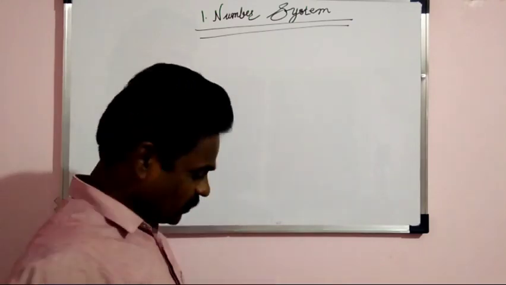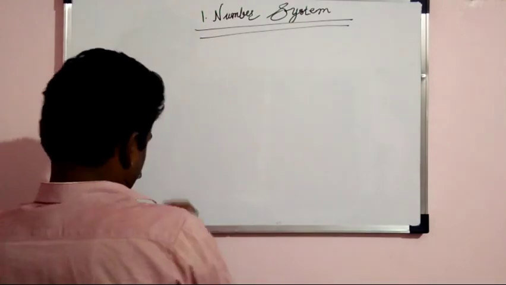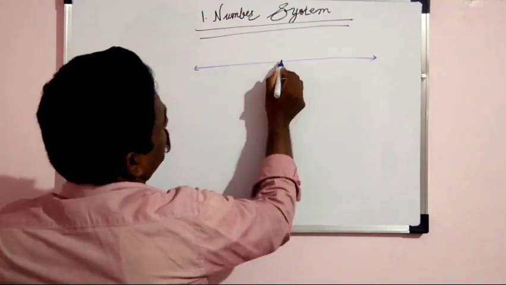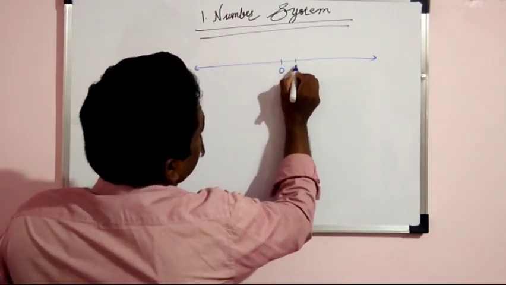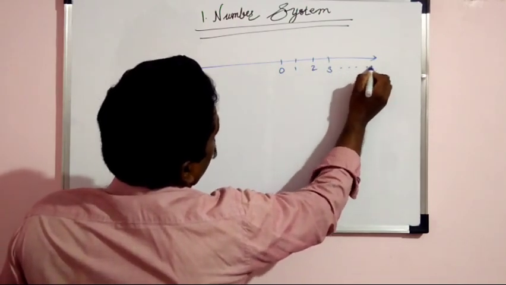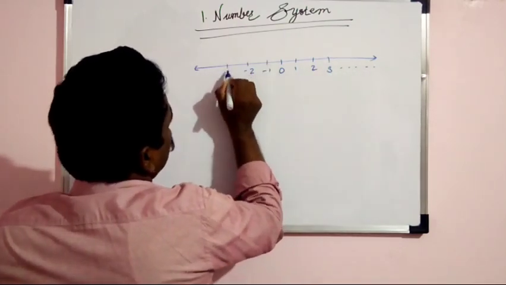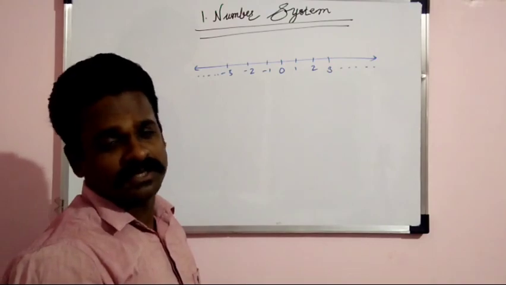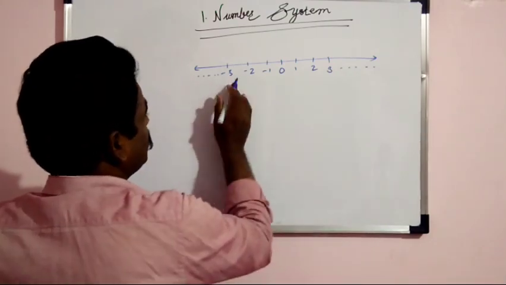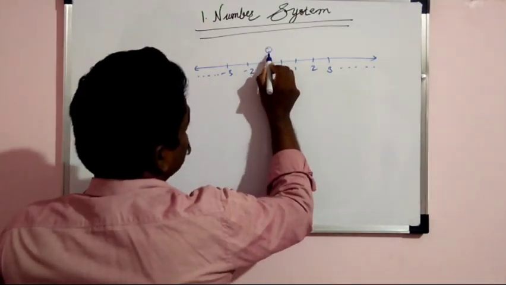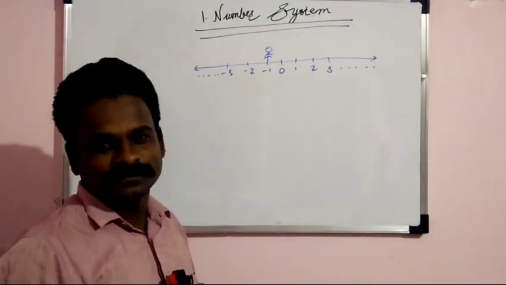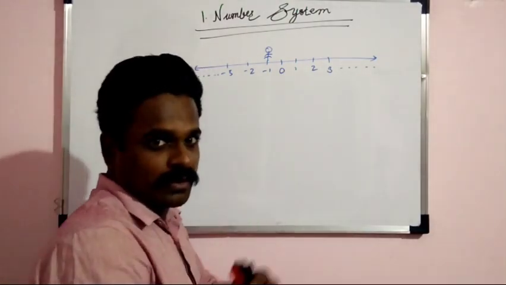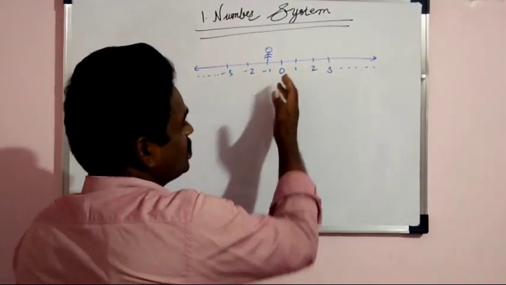In that, the first concept we have seen was the number line, which was like this: 0, 1, 2, 3 and so on, and here -1, -2, -3 and so on. Such type of arrangement is called a number system. Now in that number system we had taken one example. Here is one person, which was you, and that person is trying to walk towards the right hand side, and while walking towards the right hand side, he is going to pick up